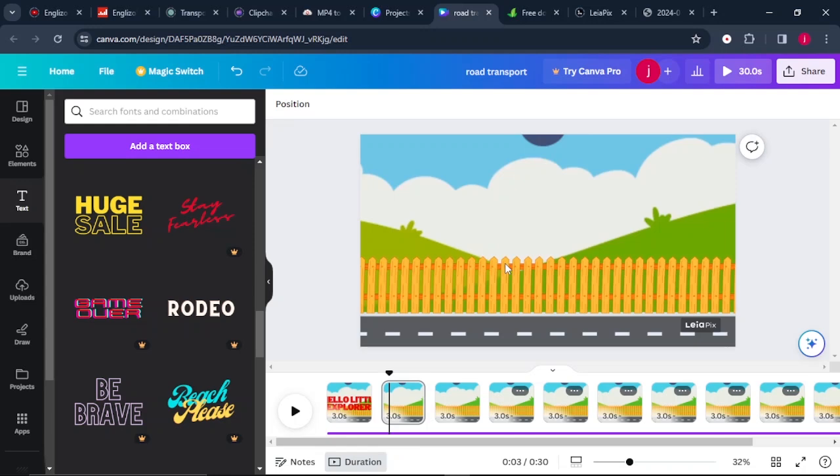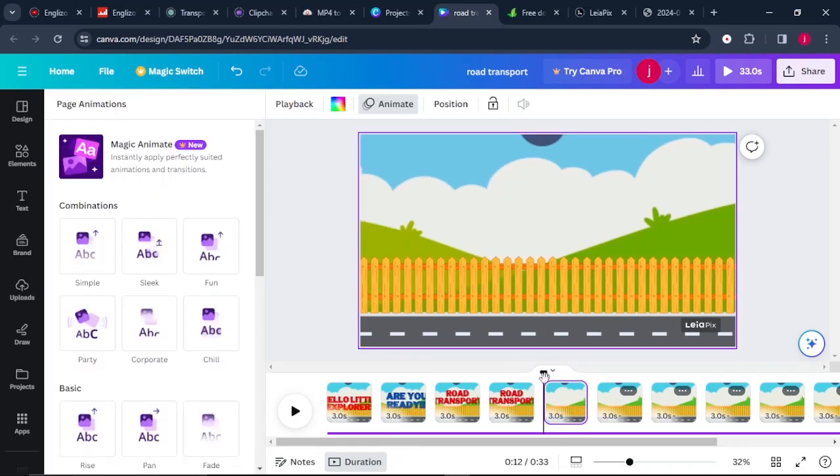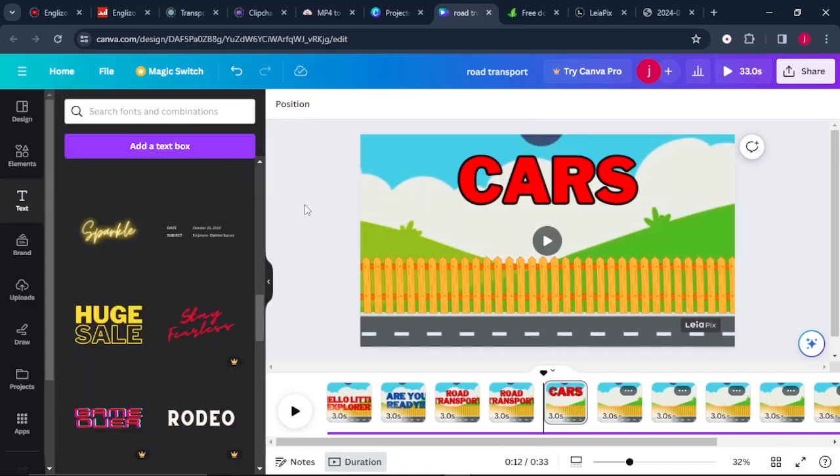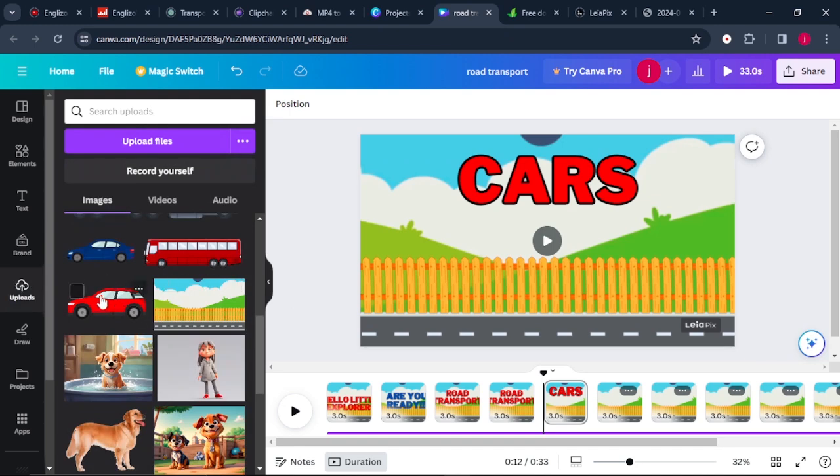So all you just have to do is to make it fun, make it interesting, until you reach a part where the audio introduces the cars to the scene. Okay, so on this part where it says cars, this is where I want us to introduce the first car. So we will also add a text animation here which says cars, just to make it more interesting to the kids. Okay, so after we've put in the text cars, now we want to bring in the animation of a car.